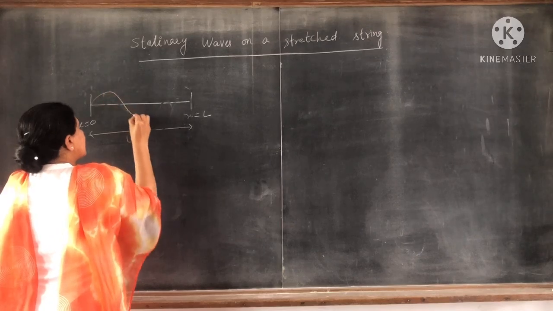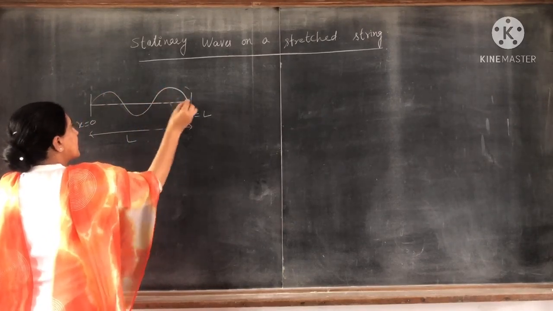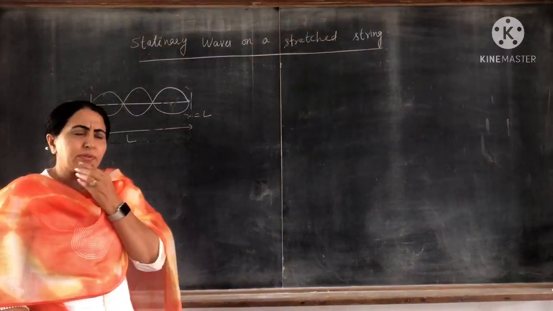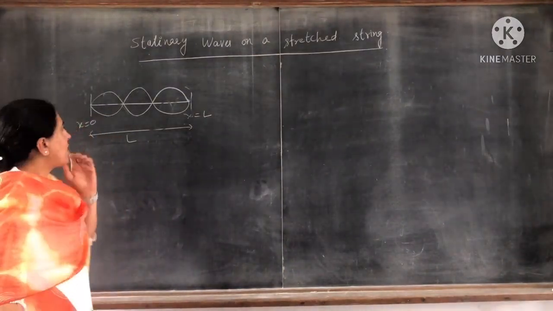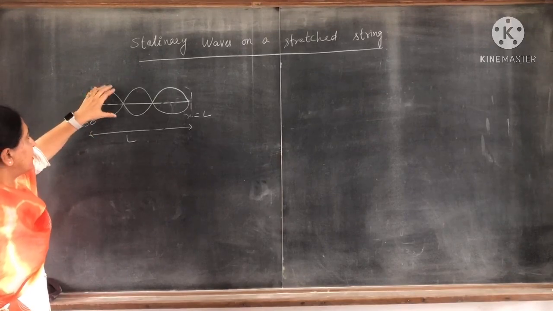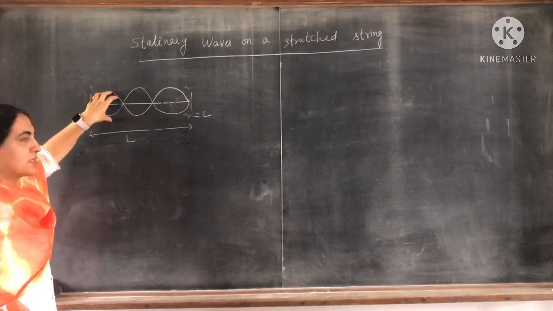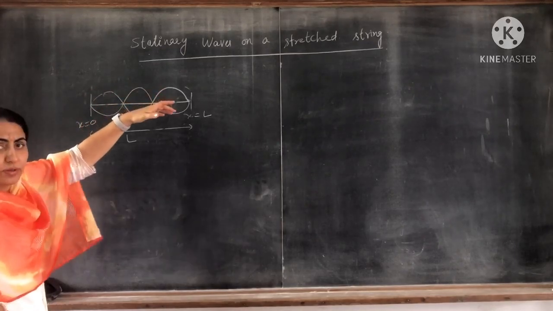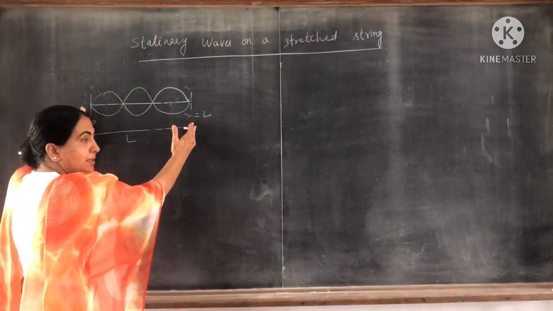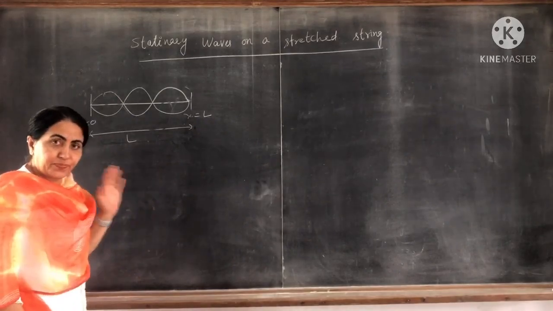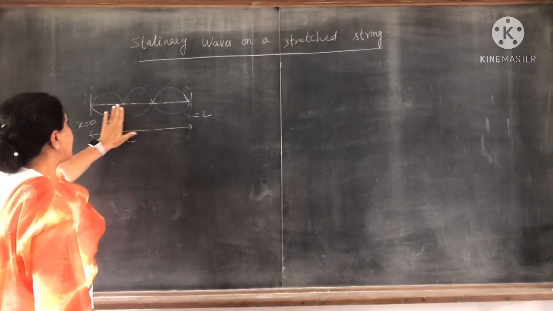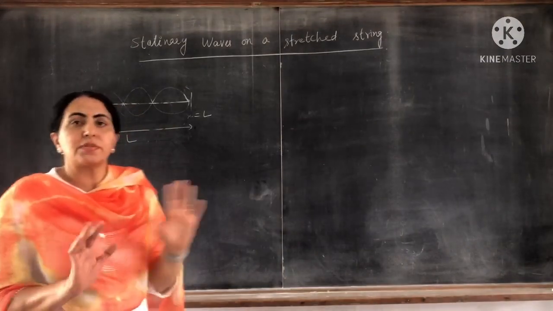If one is the incident wave, the other is like this. We don't yet know how many loops there are in a length L, 1, 2, 3, 4. That we will study later on. First, just imagine that in a string stationary waves are formed.